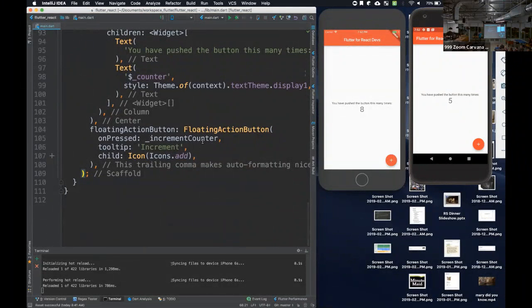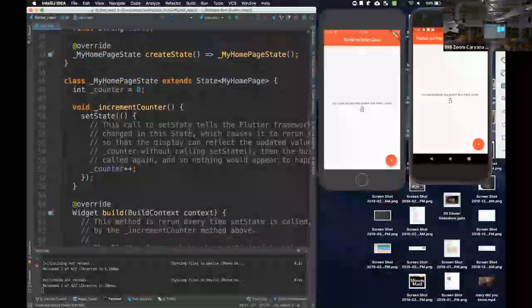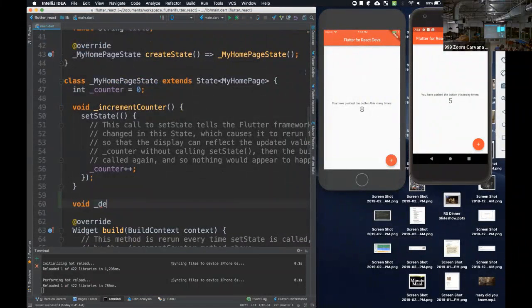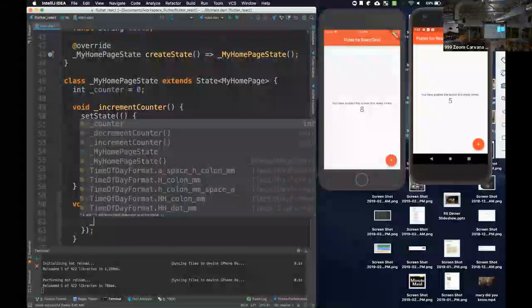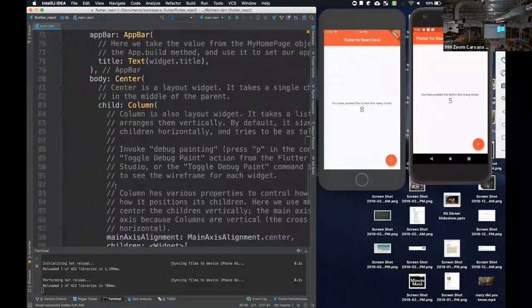We're going to allow us to increment the counter like it currently does, and then we're going to allow us to decrement the counter as well. So we need to add functionality first. Let's come up here to where our increment counter was declared. And let's decrement counter. Make a call to set state. Let's make this counter go down 1.